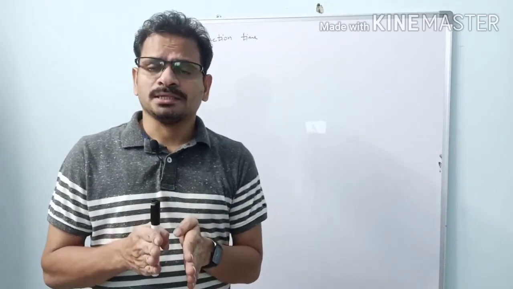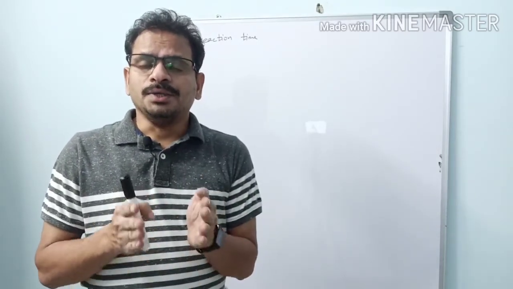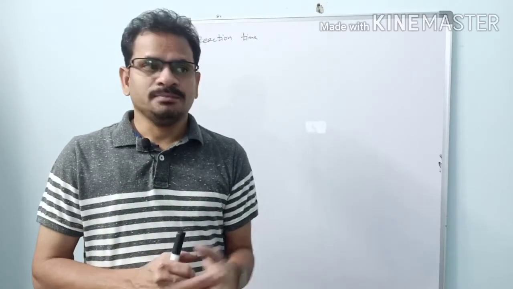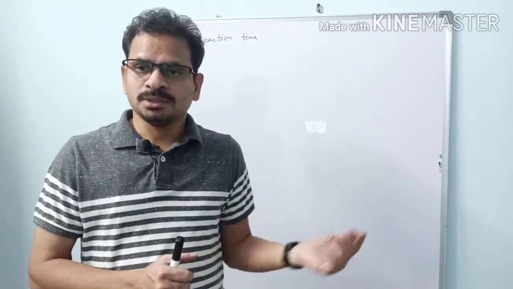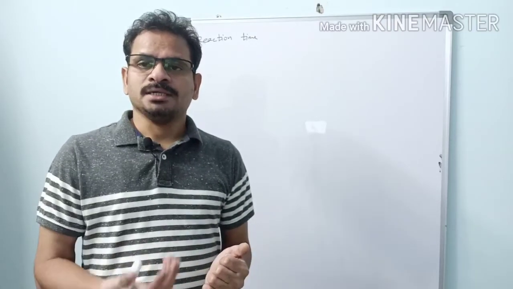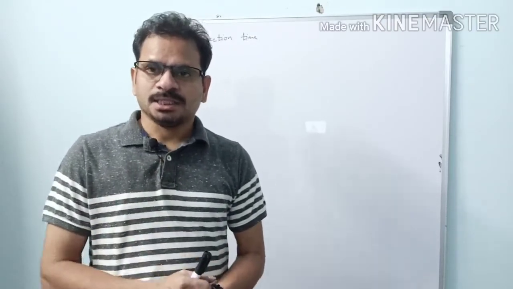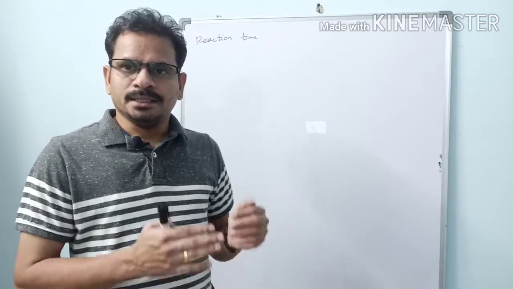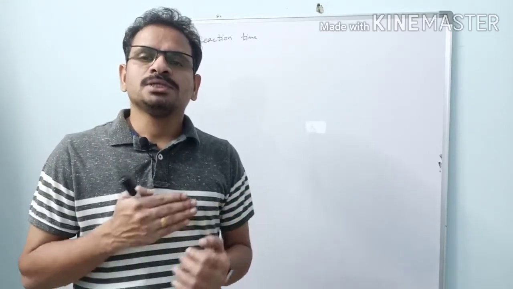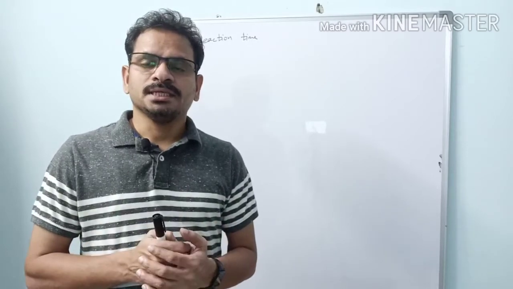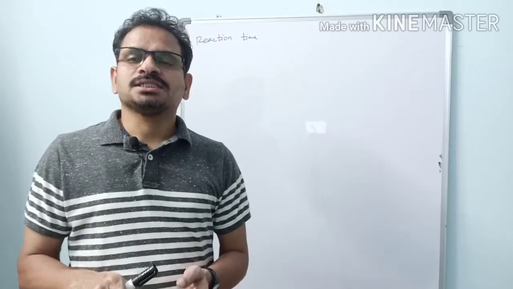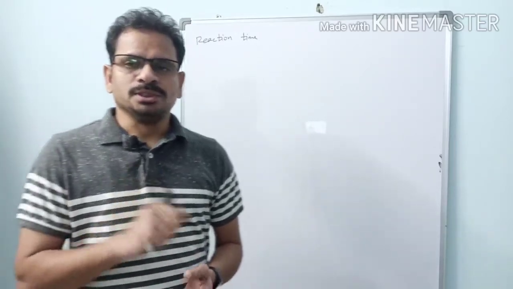Yes, now we are in the uniform acceleration case only. In the previous 2-3 videos, we were doing problems involving uniform acceleration. So now we are continuing the same topic here. In this case, we are going to solve problems which involve a combo pack of uniform acceleration as well as uniform motion.